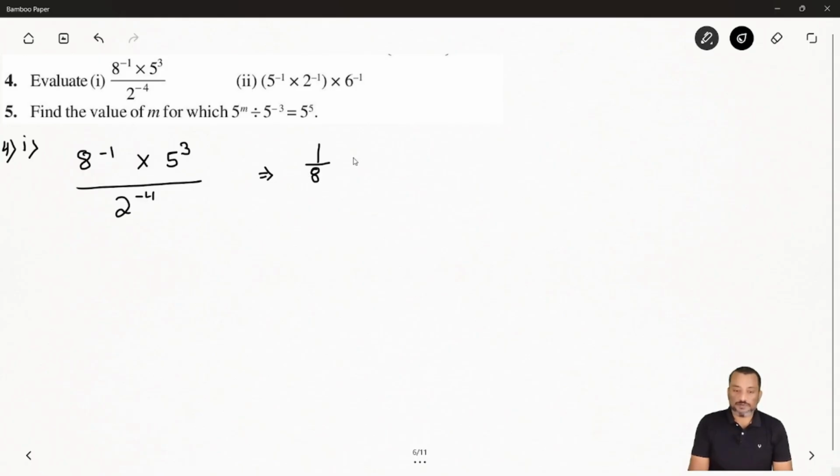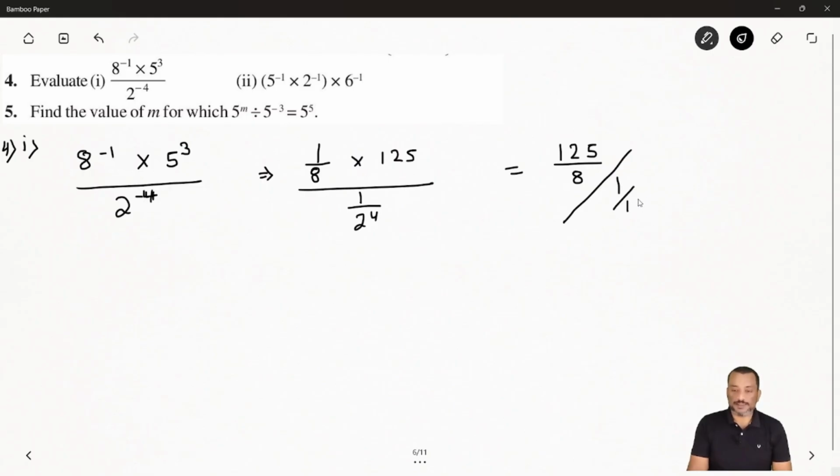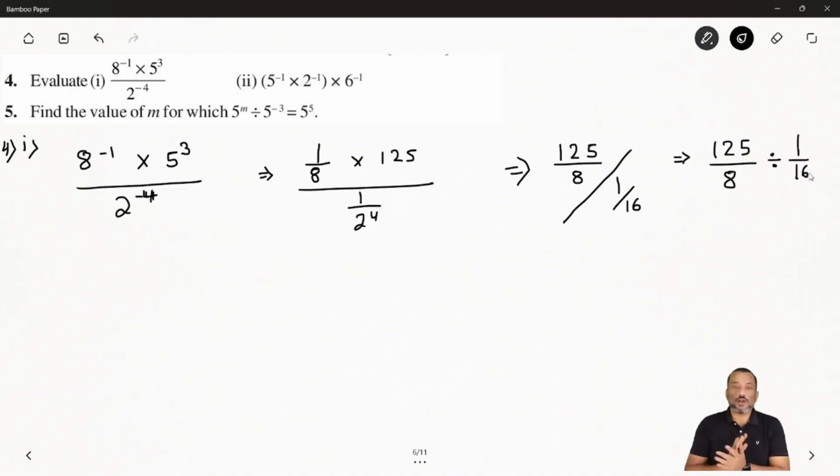Okay, and 5 to the power 3, so you will get 125 over 2 to the power minus 4, so you will get 1 by 2 to the power 4. Now after that you can say this is equal to 125 over 8, and this whole 1 by 2 to the power 4, you will get 16. So we have 125 by 8 divided by 1 over 16.